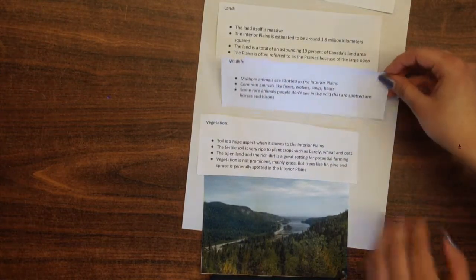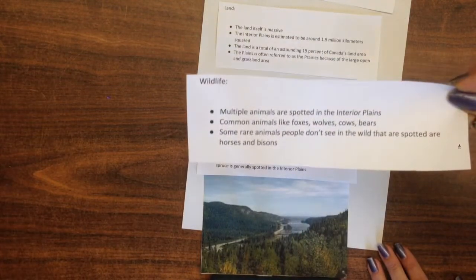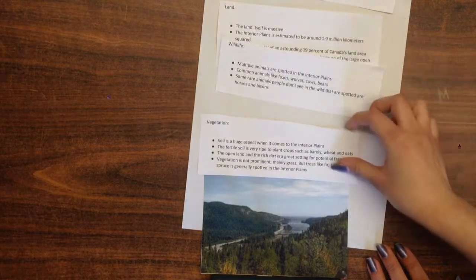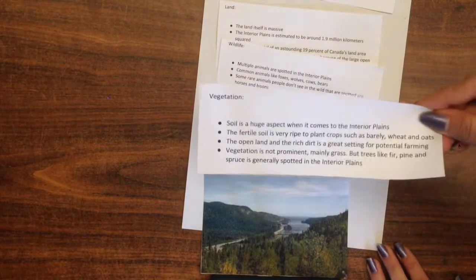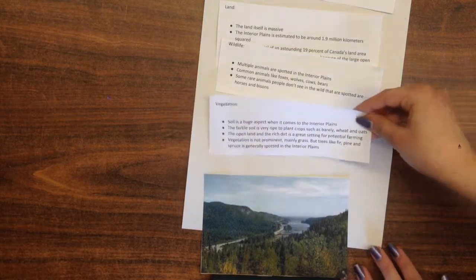There are multiple wildlife in the interior plains, such as foxes, wolves, muskrats, cows, and bears, and even animals like horses and bison. The vegetation in the interior plains is a heaven for farmers because the soil there is prime for the growing of barley, wheat, and oats.